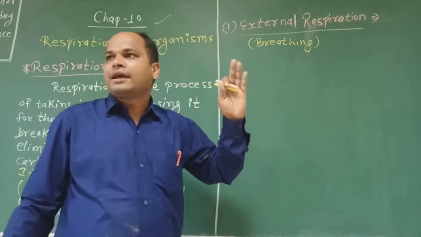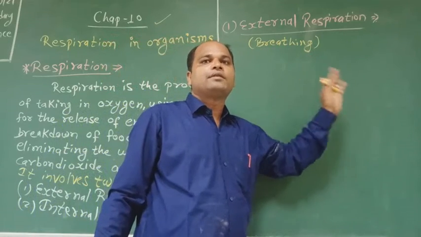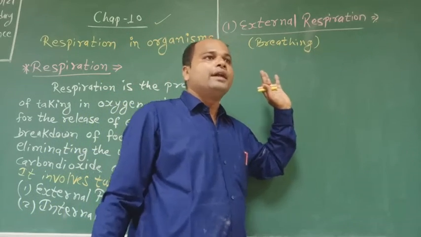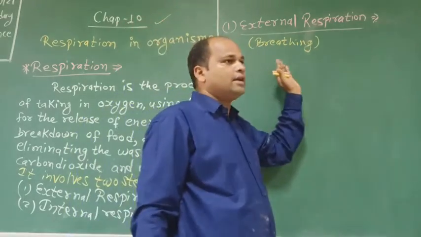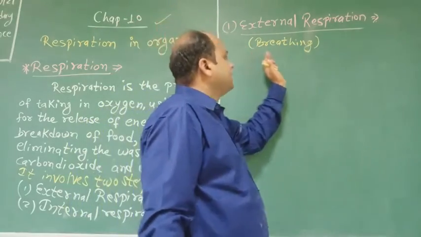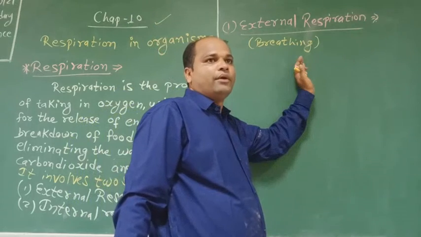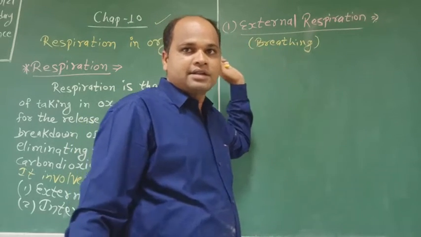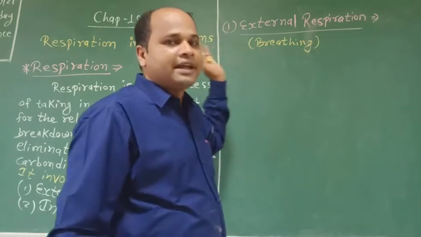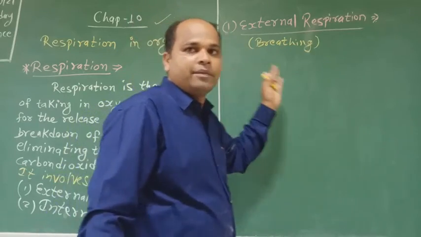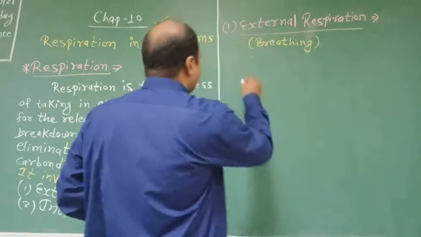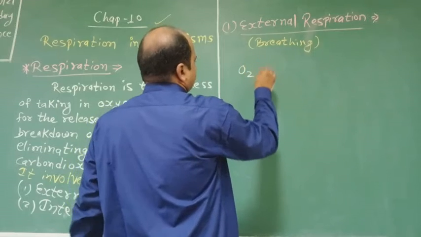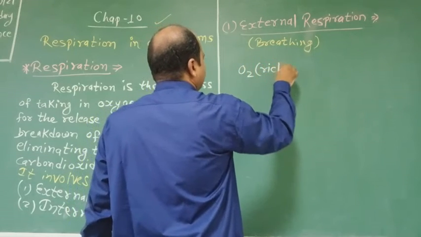That is external respiration, and its other name is breathing. In this process, air rich in oxygen is taken in.